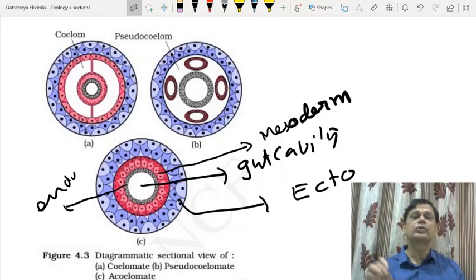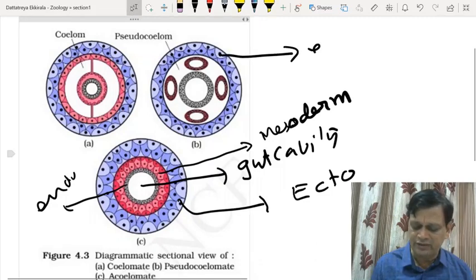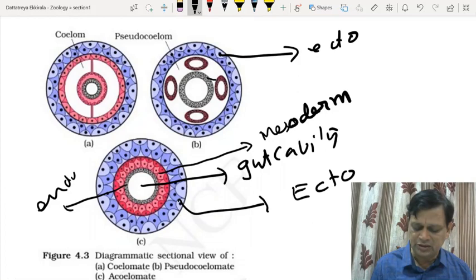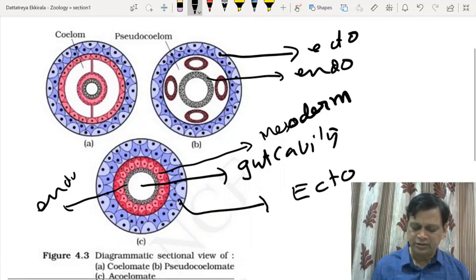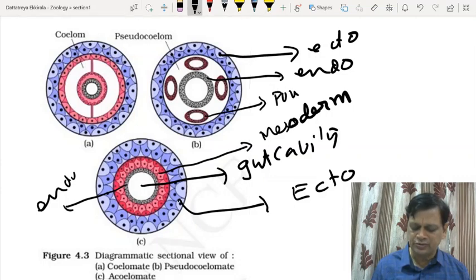Next, coming to pseudocoelom. What is pseudocoelom? A false body cavity. It means they may have a cavity but it is not lined with mesoderm on both sides, meaning peritoneum cannot be seen on both sides. If you observe, this is the body wall lined with ectoderm, the gut wall lined with endoderm, then in the middle some mesodermal pouches.